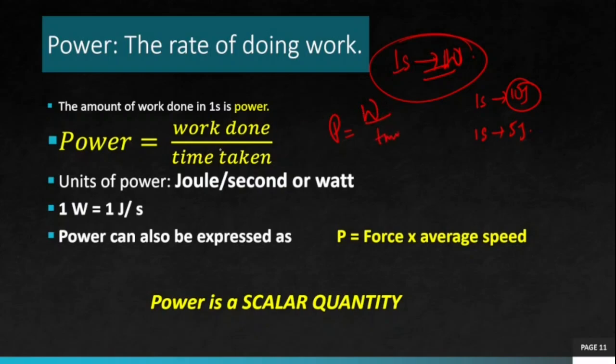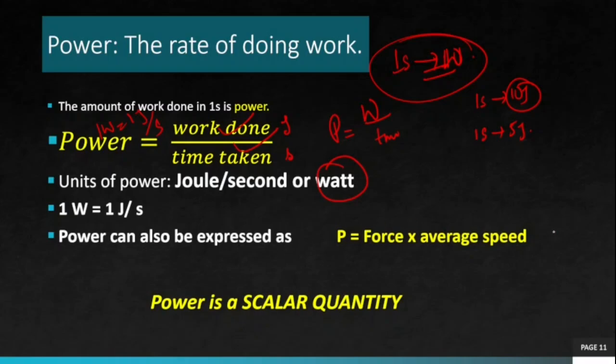That is power, work done by time taken. Unit of power, work done ko unit joule, time taken ko unit second. So joule per second, and that is called watt. So 1 watt is 1 joule per second. Okay, 1 watt is 1 joule per second. So 1 joule काम 1 सेकेन्डमा गर्यो भने कुनै पनि मसिनले त्यो मसिनले 1 watt power deliver गर्छ.